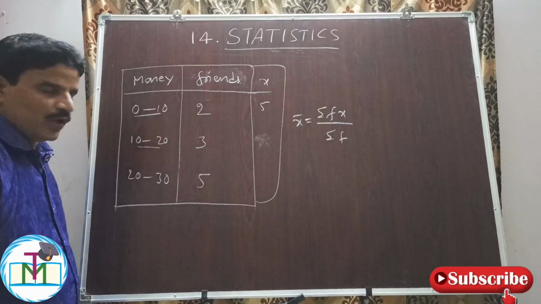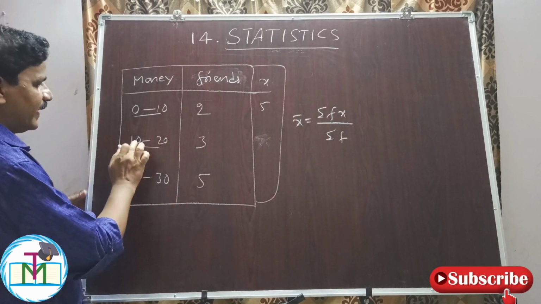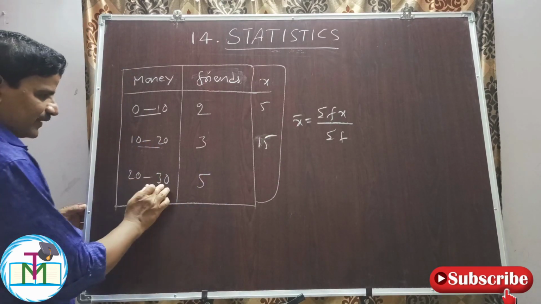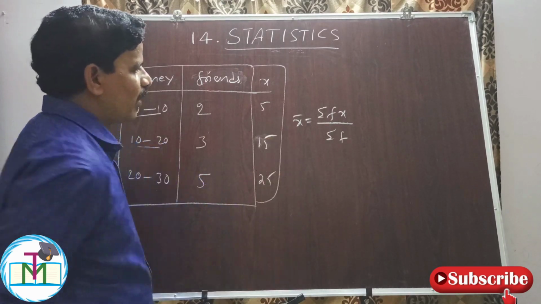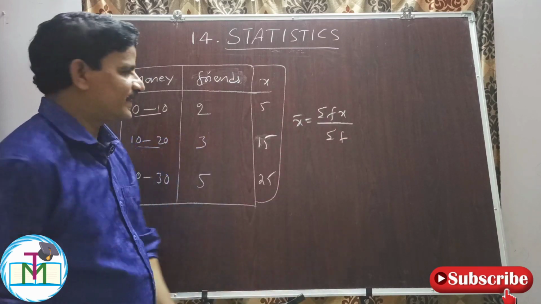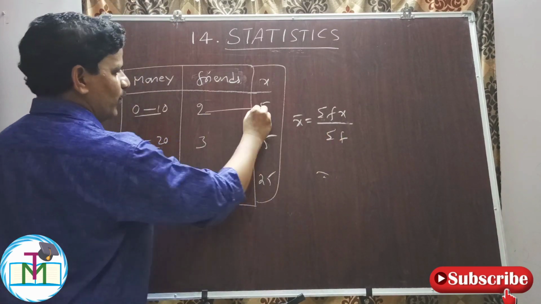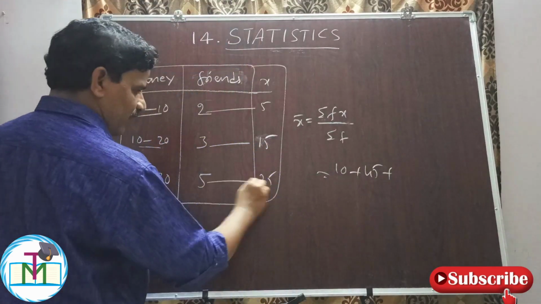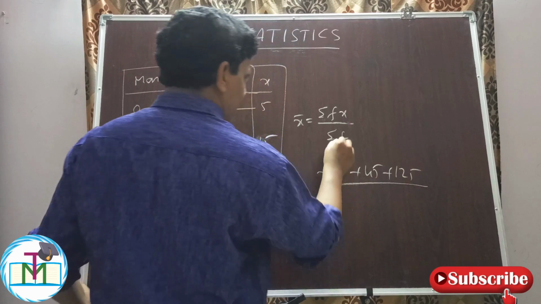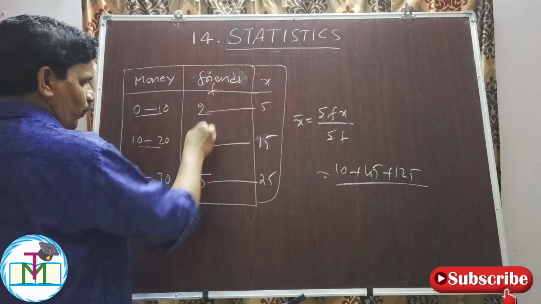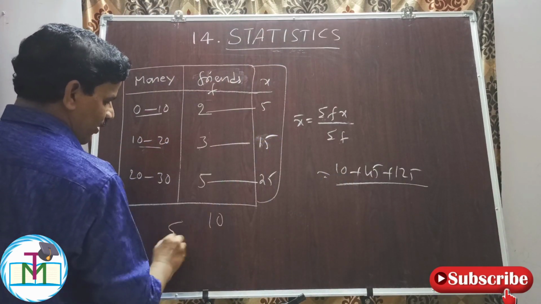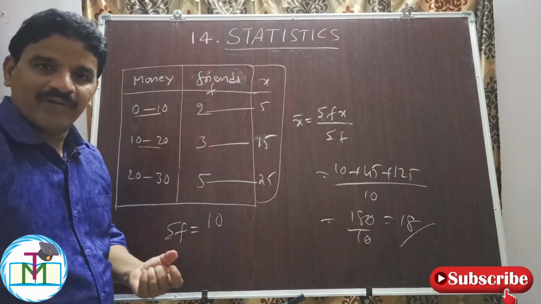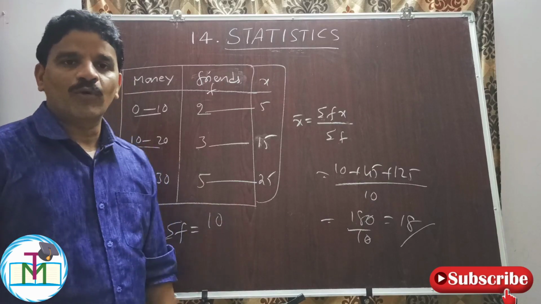Similarly, the mid value of 10 and 20 is 10 plus 20, 30, 30 by 2, which is 15. Now between 20 and 30, the mid value is 25. So our formula is sigma fx by sigma f. Now sigma fx is 2 into 5, 10, plus 3 into 15, 45, plus 5 into 25, 125, divided by sigma f. Sigma f is 2 plus 3, 5, 5 plus 5, 10. So on average each friend has 18 rupees pocket money.